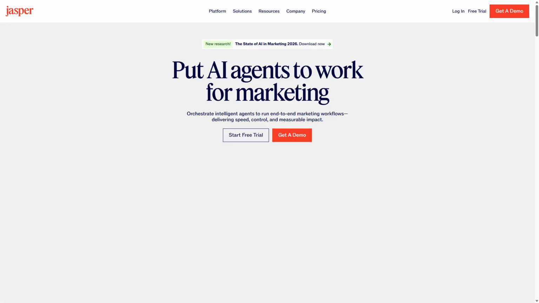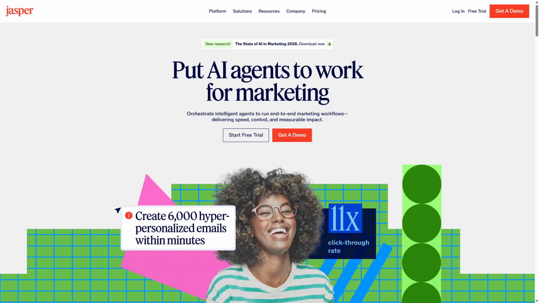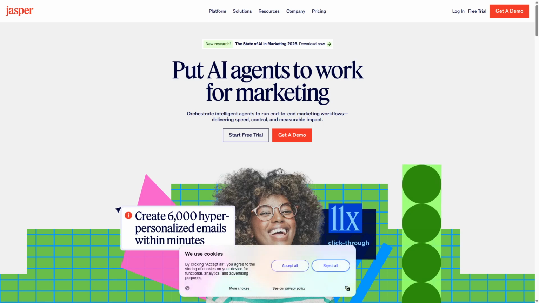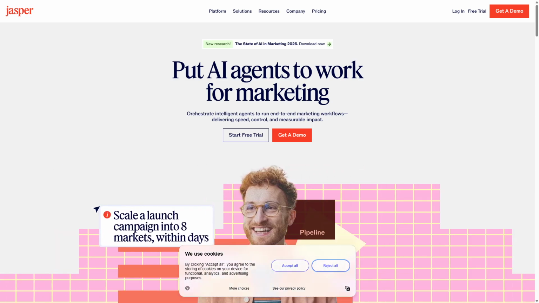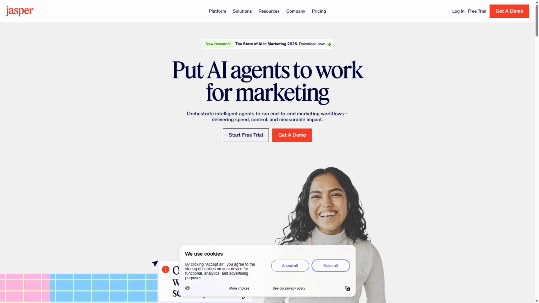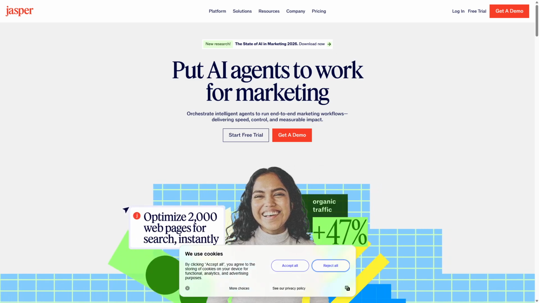In conclusion, Jasper AI is a powerful writing assistant that can be a game changer for high-volume content creators. However, it may not be the best fit for everyone, especially if you prefer a more hands-on approach to writing. If you're curious, it might be worth trying out, but do keep your expectations in check.